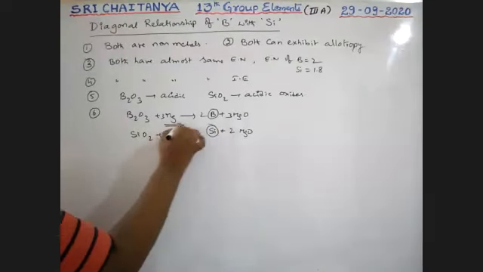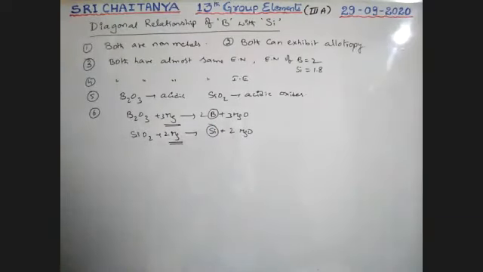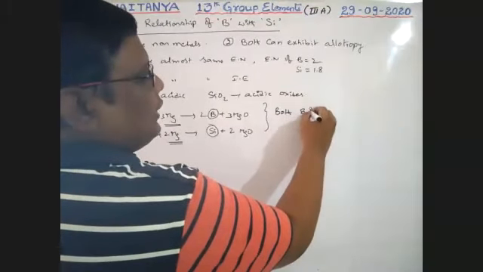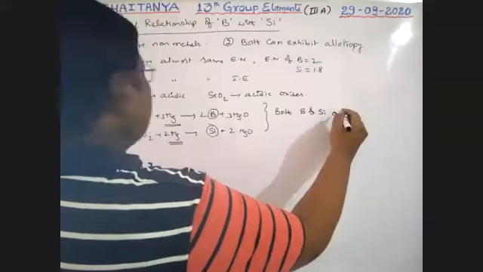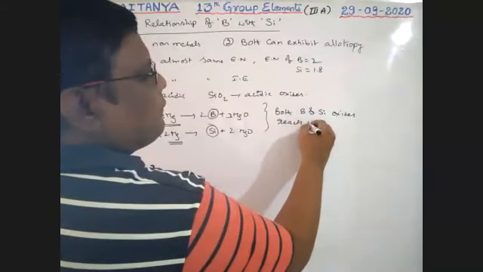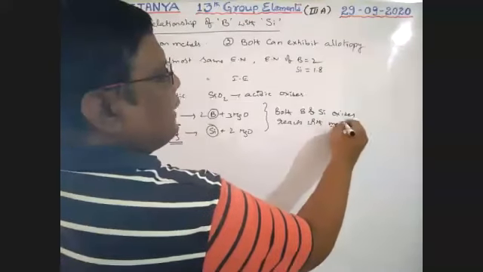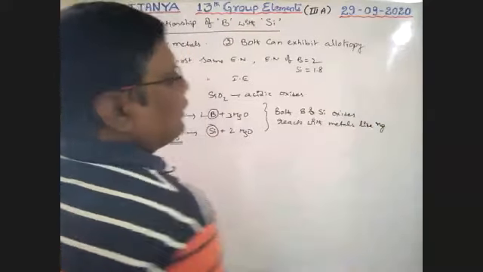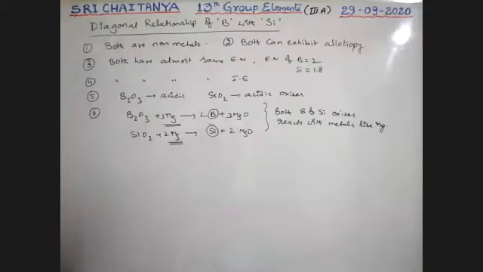So both these oxides of boron and silicon react with metals like magnesium and are reduced. Those are reduced with metals.